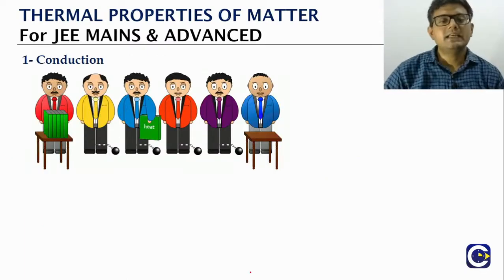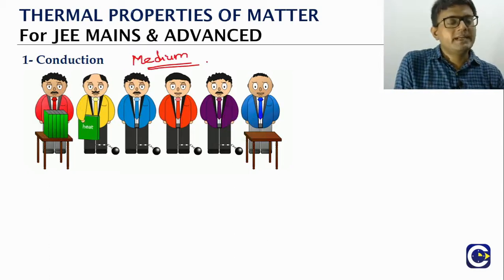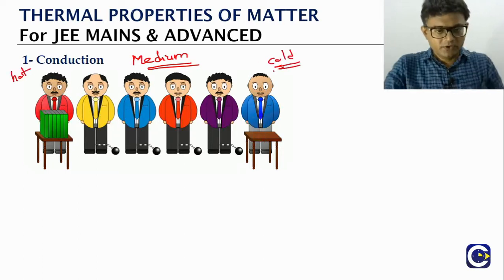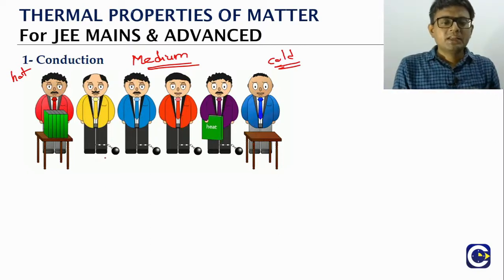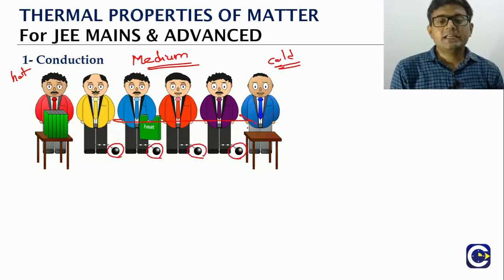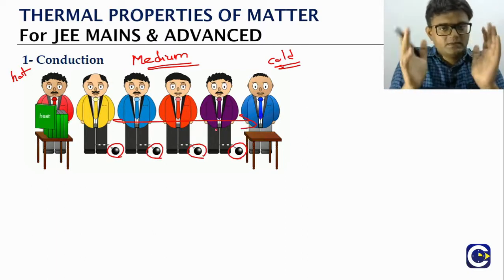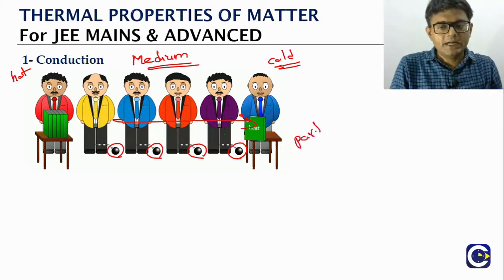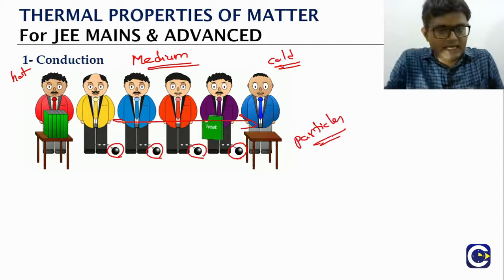Conduction is basically, if you have, let's say, this is the medium, the line of people is the medium. This is the hot end and this is the cold end. If you take the heat to be like the book or the packet, we see the people are locked in their positions, they are not moving. Just the heat is transferred. How is it transferred from one person to another? We will see how it happens when we talk about the actual particles. The point is that the particles don't move, but particles keep exchanging layer by layer.